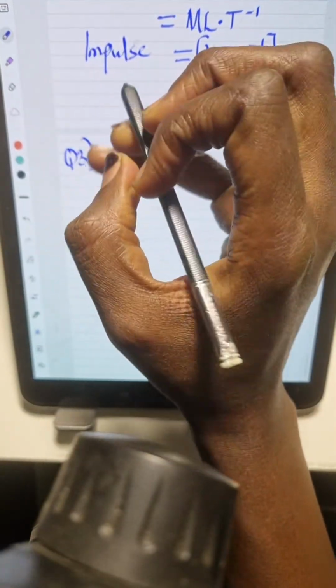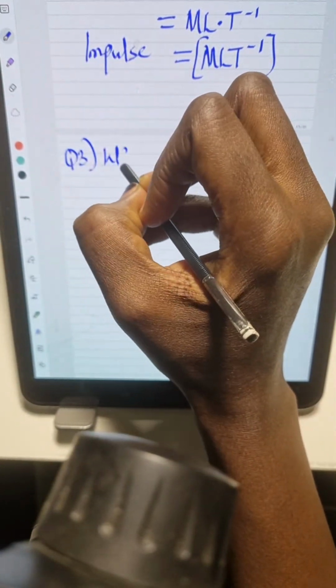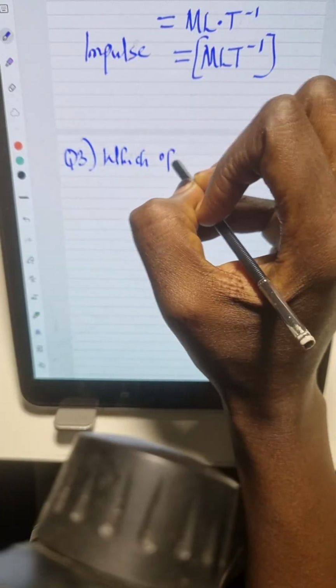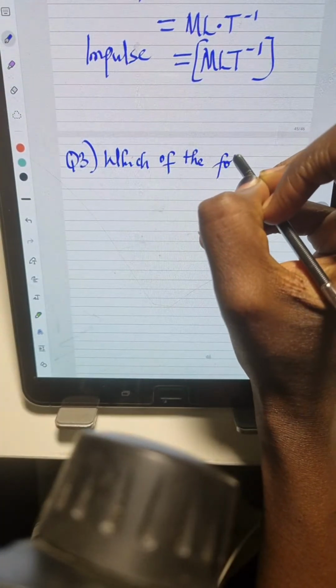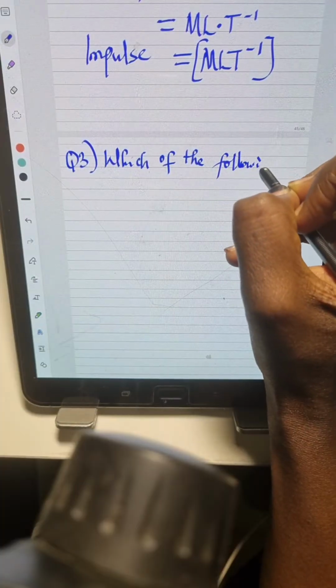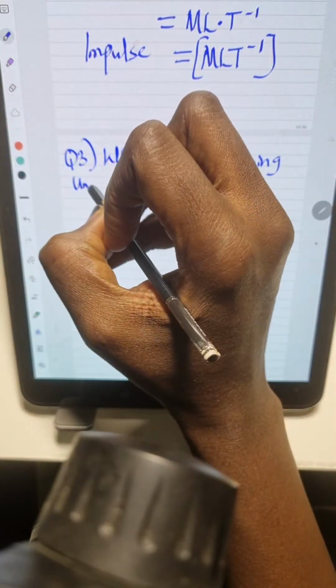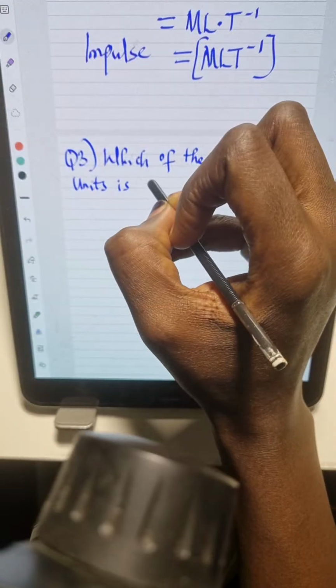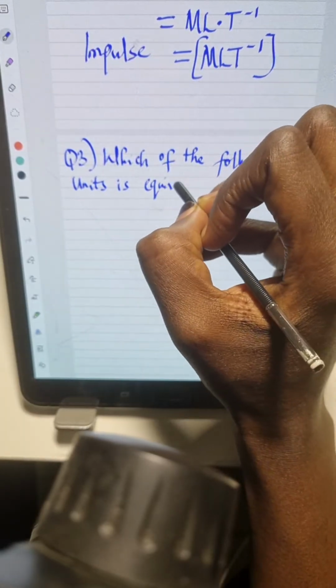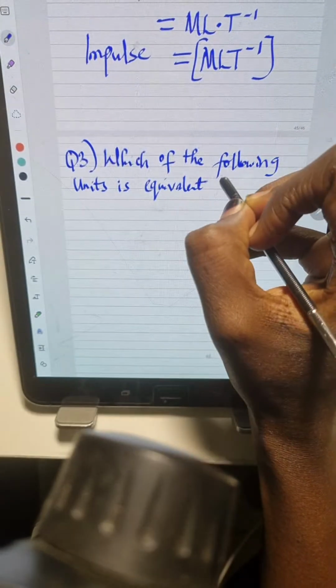So question 3 here says, which of the following units is equivalent to what?